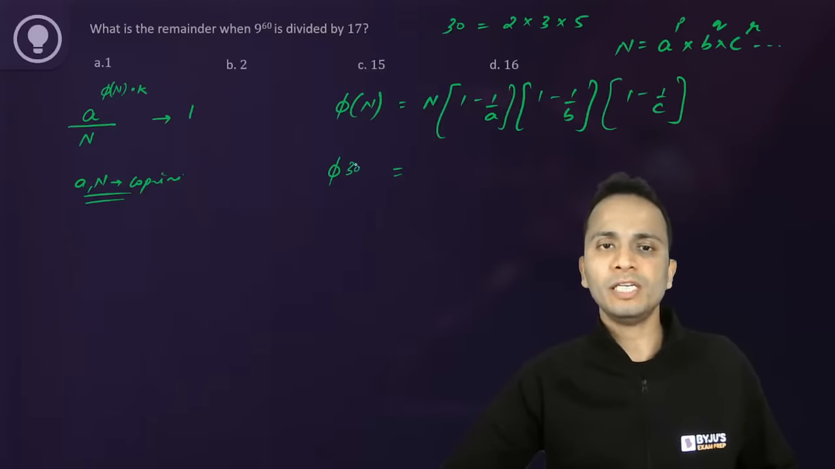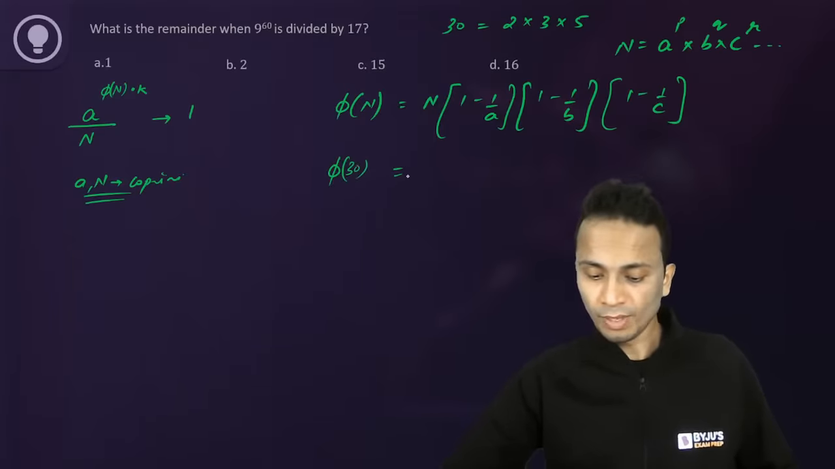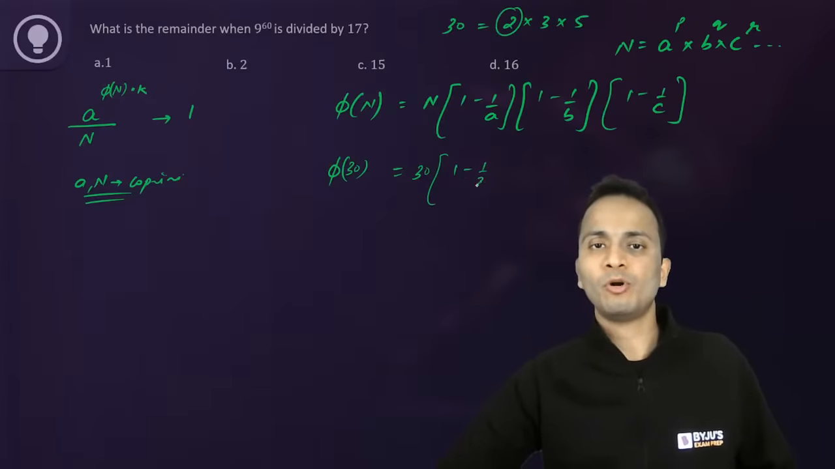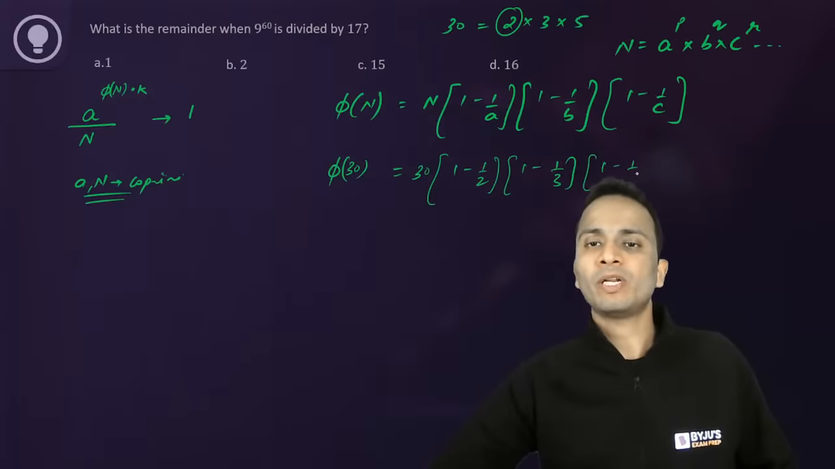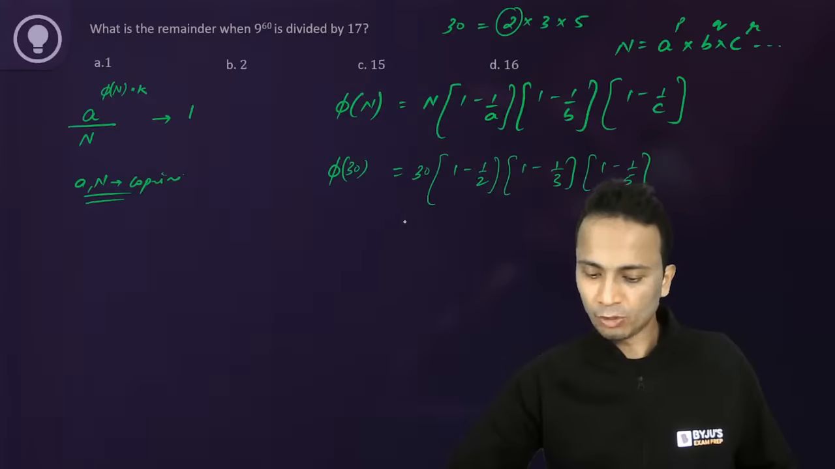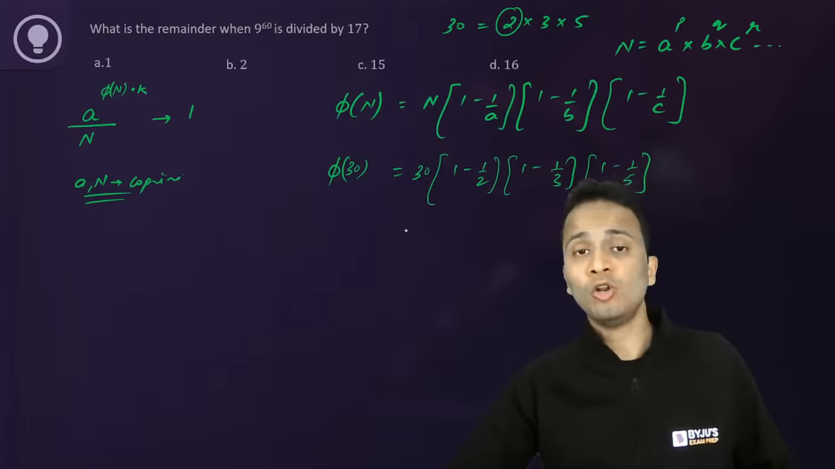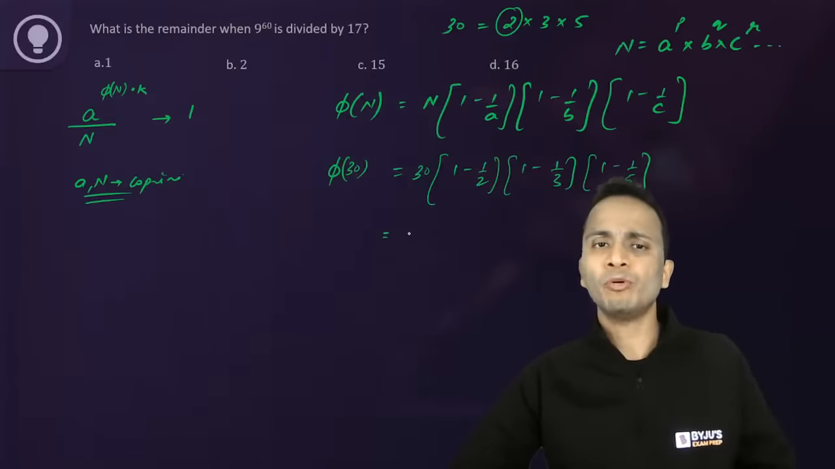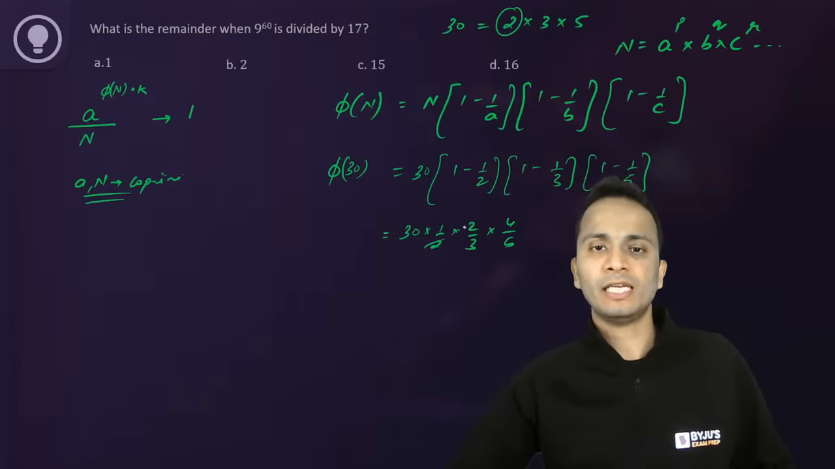So phi of 30, keep listening to it. Phi of 30 will be 30 bracket 1 minus, so a is 2 here, 1 upon 2, 1 minus 1 upon 3, 1 minus 1 upon 5. Devu, I'll come back to that. Yes, Gaurav, Euler's number of a prime number is always n minus 1, but I'm talking in general about what is Euler's number for any composite number as well. So 30 into half into 2 by 3 into 4 by 5. Cancel.